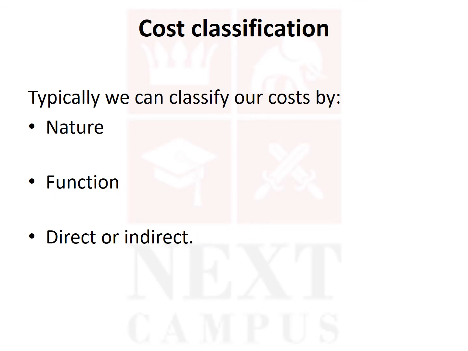Now generally we can classify cost. For example, cost like raw material cost, labor cost, or maybe other cost. You can classify cost in that way based on different parameters. One parameter will be the nature of the cost. Then what is the function? Whether it is direct or indirect. We will learn all this, right? So we can classify cost, identify cost into different parameters: nature, function, whether direct or indirect.